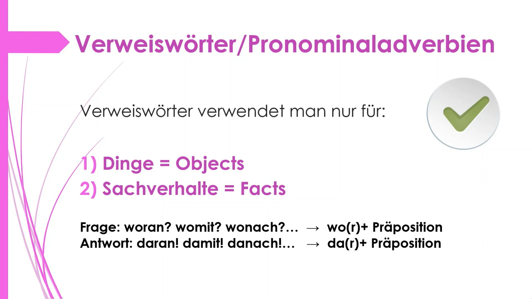Verweiswörter verwendet man nur für Dinge oder Sachverhalte. Dinge means objects and Sachverhalte means facts. So they are also known as Verweiswörter that are indicating something, or we can also say Pronominaladverbien. In the last video we have seen how to ask the questions, the wo compounds: woran, womit, wonach. They are created with wo plus preposition.